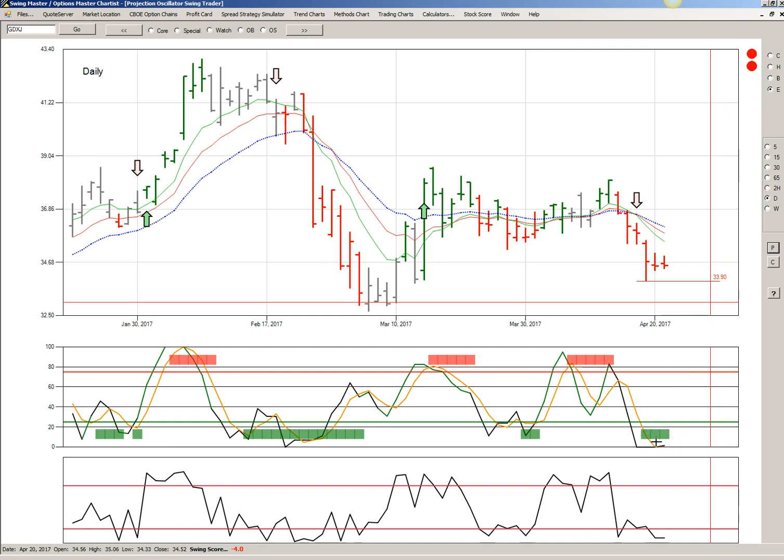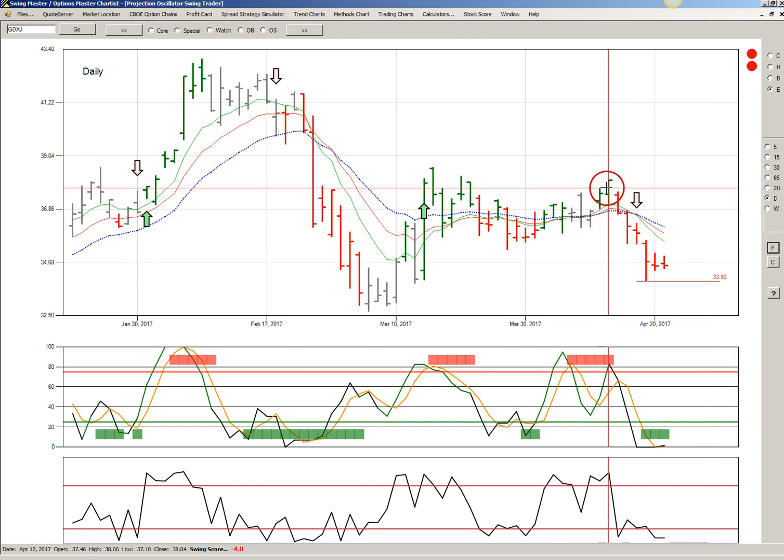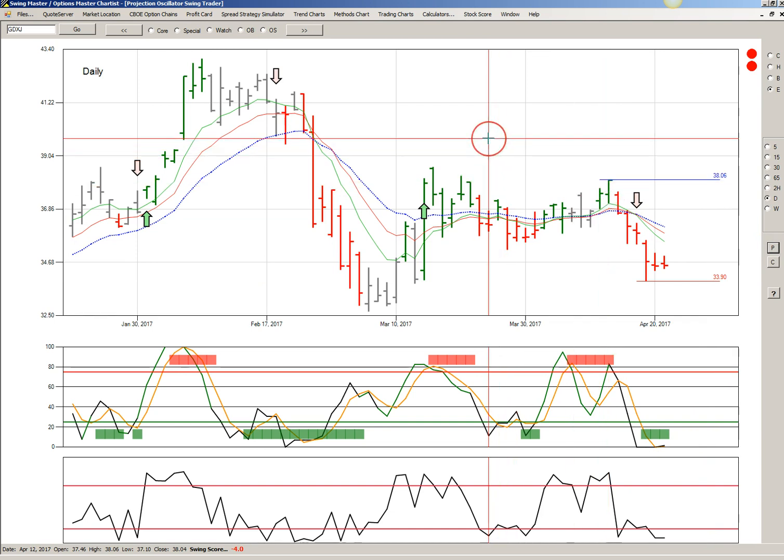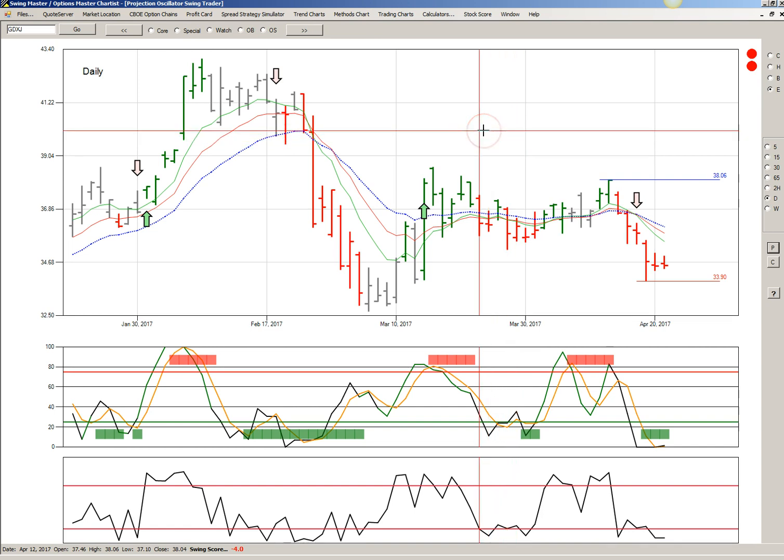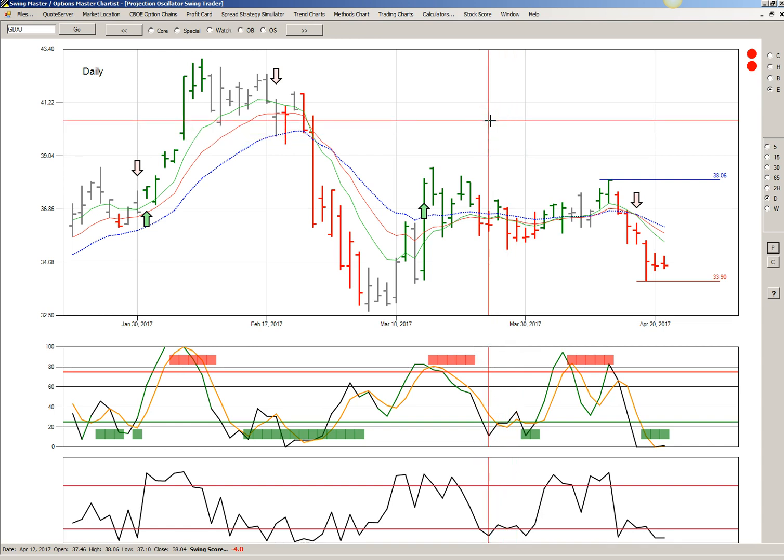But in any event, even if GDXJ did reverse up, so long as it didn't exceed the last swing high at 38.06, it would be setting up for a short trade going forward. So there we have the picture. We have gold, which is in a generally bullish drift, and GDXJ, the junior gold miners, which are pointing mostly south. And I don't think that dichotomy will exist forever, but that's the way we have to play it by what we see.